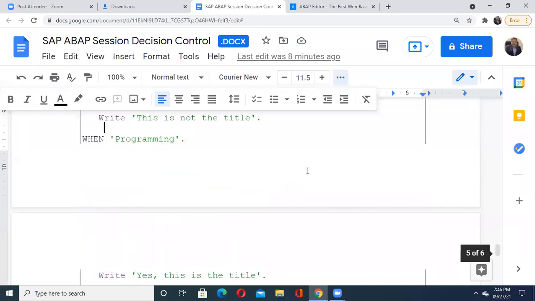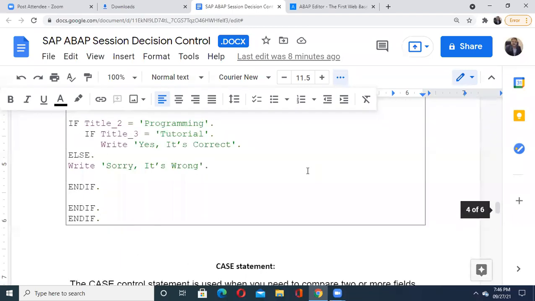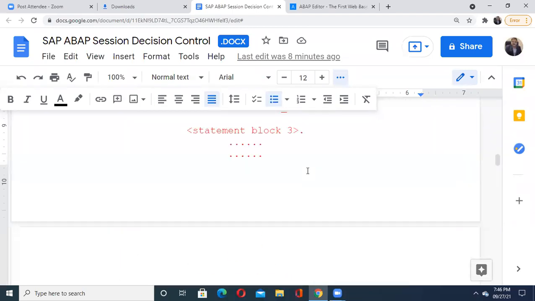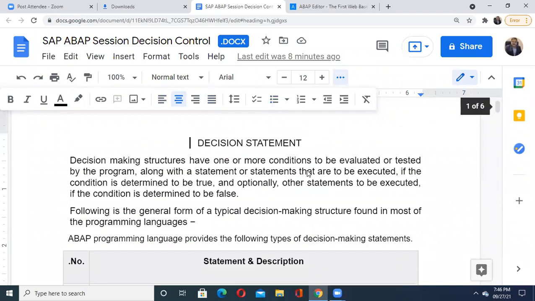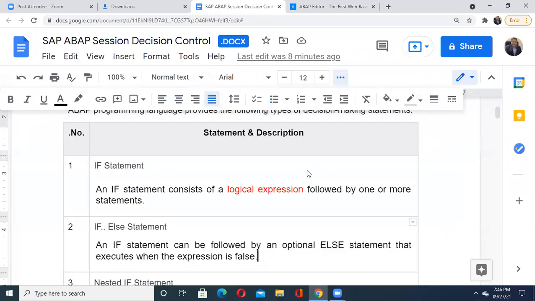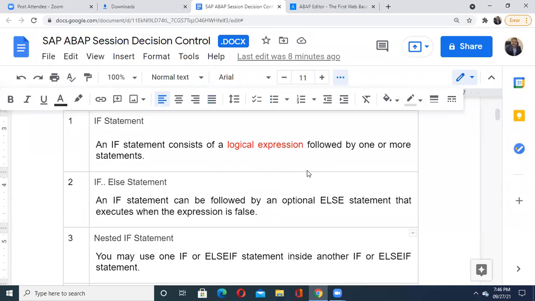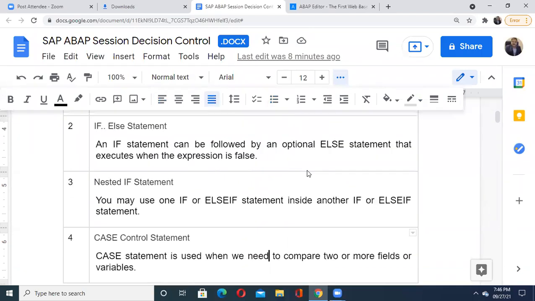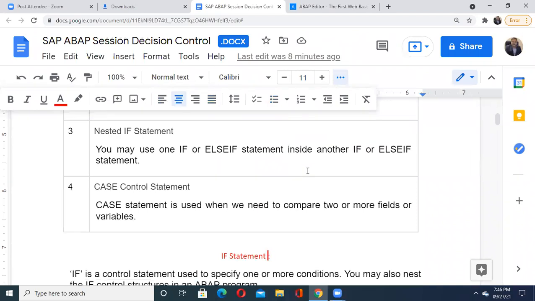So here today we discussed these particular decision controls. Once again I'll just show you the first slide. We discussed the if statement, the if-else statement, then nested if, and then case control statements. So these are the four different decision control statements we discussed. Now, a lot of things are available with respect to this. Later on I'm also going to share some study material with all of you, but for now, we have discussed this particular case statement.